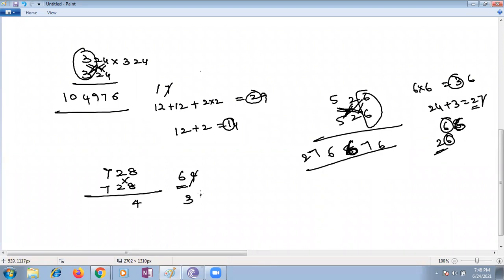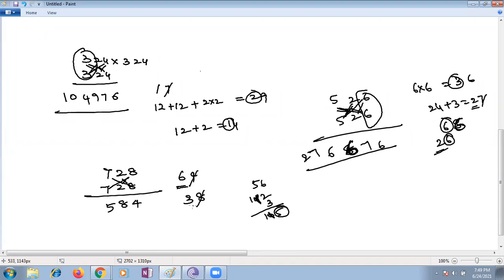So 8 you are writing 3. Write 8 and carry 3. Then 7 eights are 56, plus 56, 112, plus 3, 115. Ma'am, 112. Oh, 112 plus 3 is 115. So 5 you are writing, and 11 is the carryover.